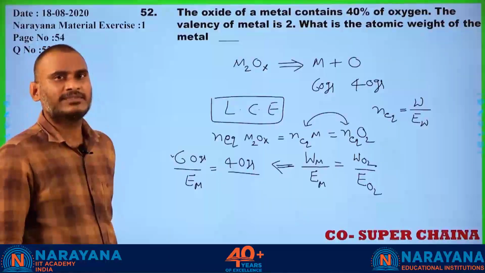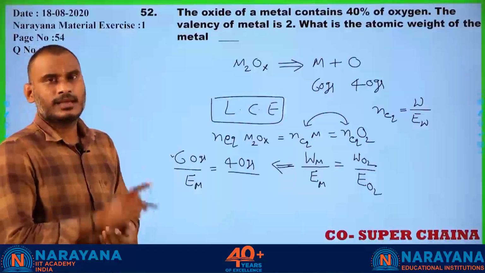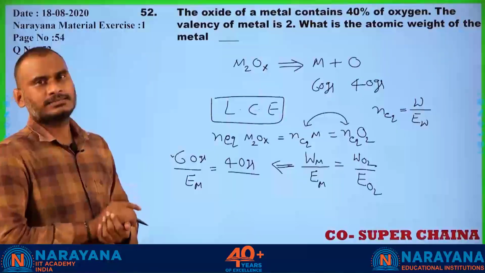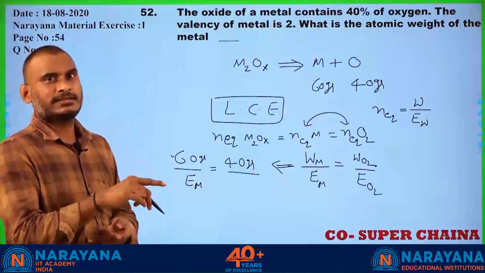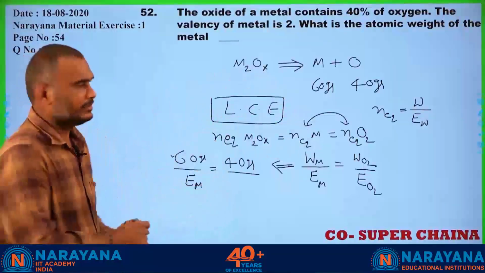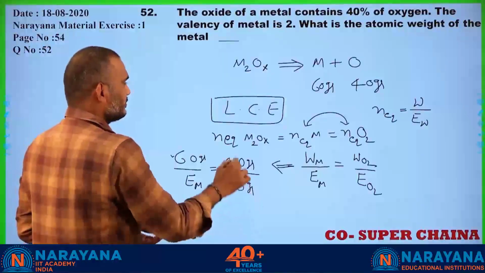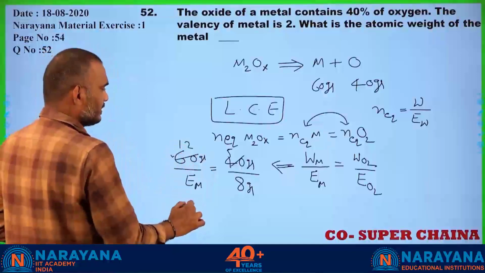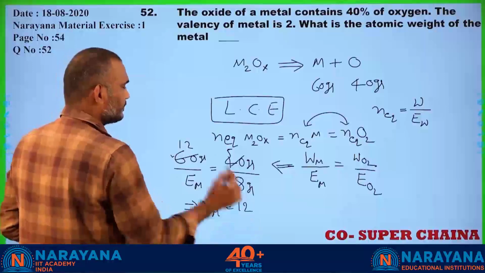The definition itself says that 35.5 grams of chlorine, 8 grams of oxygen, and 1.008 grams of hydrogen, any substance which is equivalent to this is called the equivalent weight. So 8 grams of oxygen is the equivalent weight, and solving gives the equivalent weight of the metal as 12.